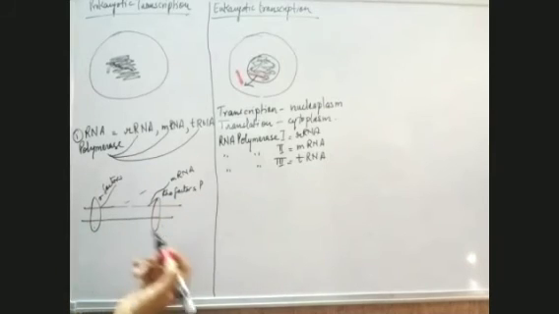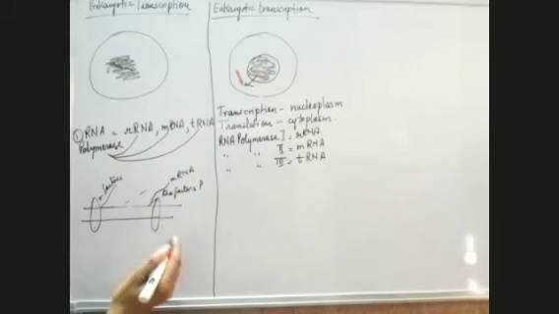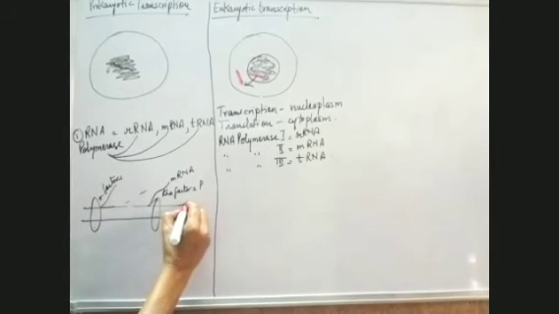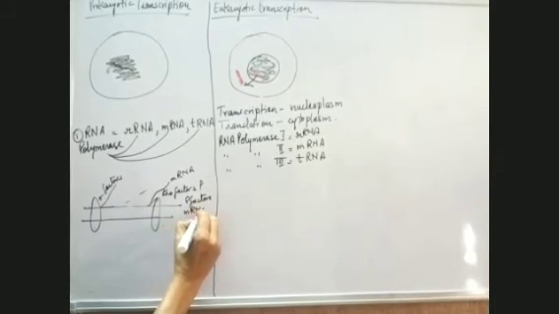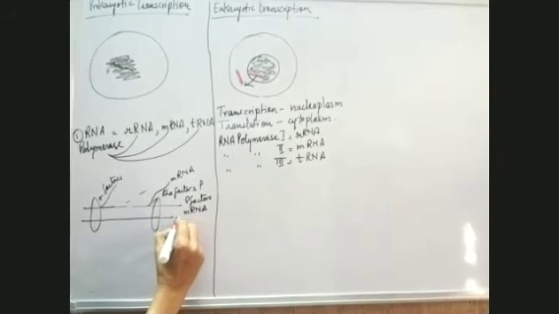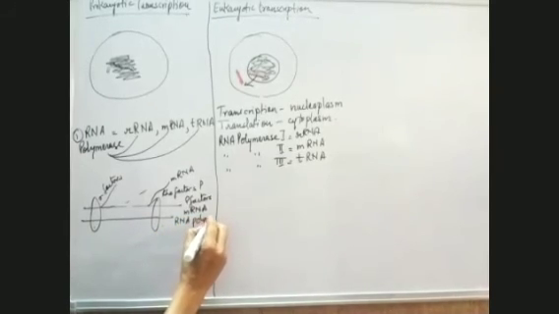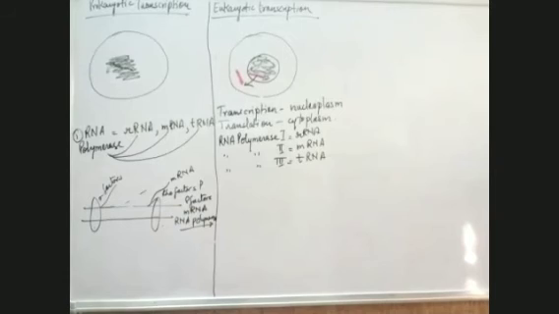When it activates and terminates the process, three things get separated: the Rho factor itself, the messenger RNA which is formed, and the RNA polymerase which helped in its synthesis. So sigma factor is required for initiation and Rho factor for termination.